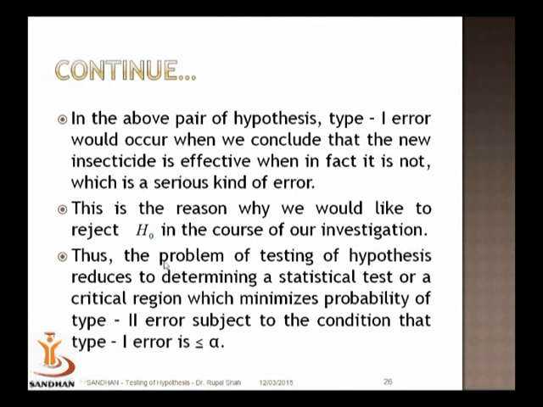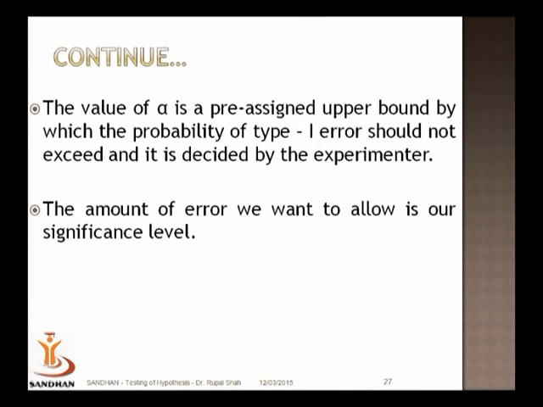So we can now summarize that the problem of testing of hypothesis is determining a statistical test, or in a way determining a critical region, which minimizes the probability of type 2 error, subject to the condition that the probability of type 1 error is at most alpha. So this alpha is usually a pre-assigned level by the experimenter.